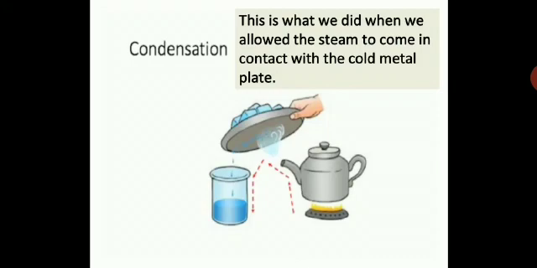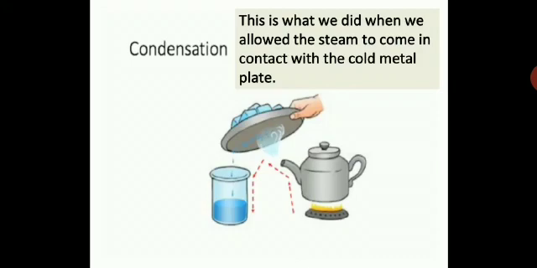Now here you will see how, with a simple procedure, we can even try condensation. This is what we did when we allowed the steam to come in contact with the cold metal plate. You will see a kettle where you are heating water inside, and from the mouth water vapors are coming out. You allow that water vapor to come in contact with the cold metal plate where you keep some ice on top. You will see some water droplets coming down, and you can collect them in a beaker. So this is a simpler way of doing condensation.